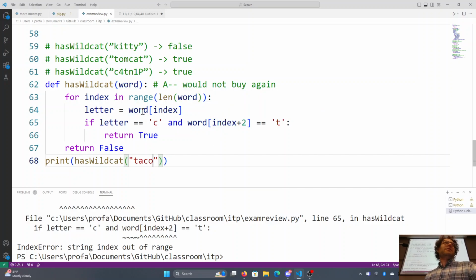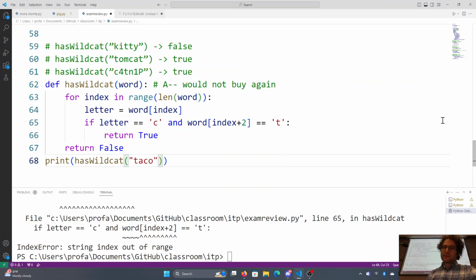You're on the right track. It's that if I'm at a C and I'm checking 2 ahead, there isn't a 2 ahead. Taco, T-A-C-O, has 1 letter ahead, but it doesn't have 2 letters after it. There is no character to go to unless I actually put one there.